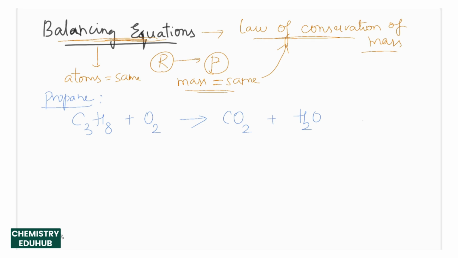We need to check if all the atoms on either side are the same or not. Here carbons are 3, hydrogens are 8, oxygens are 2. On the other side, oxygens are 2 plus 1, 3, carbons are only 1, hydrogens are 2. So it is very evident that this is an unbalanced equation. Now we need to balance this equation.